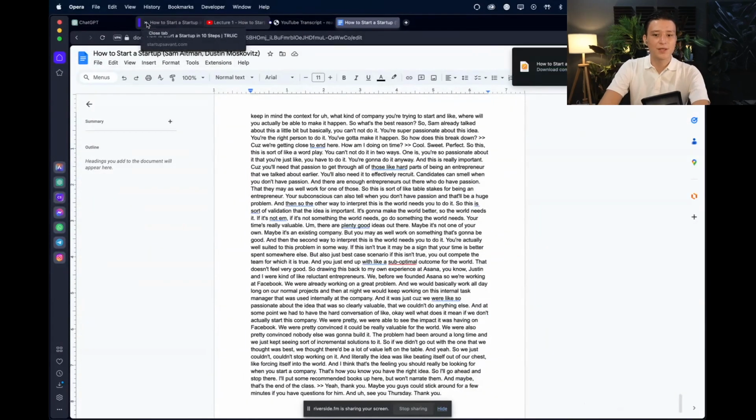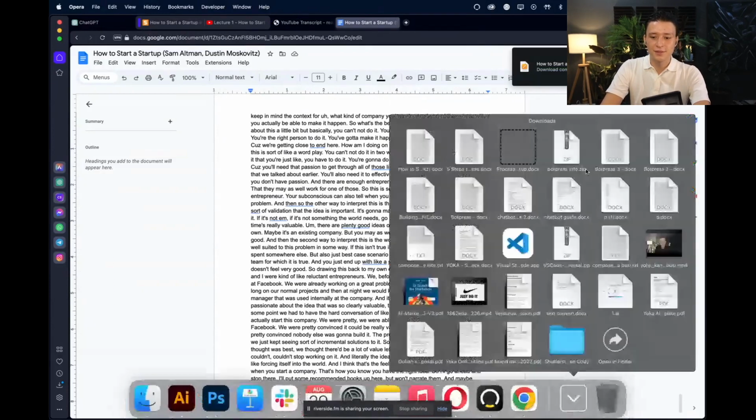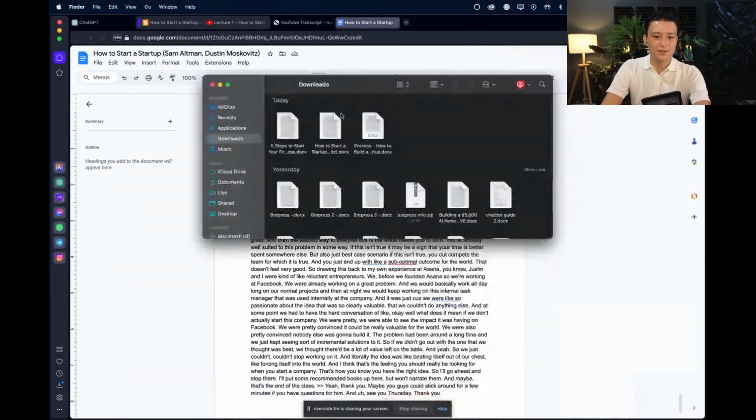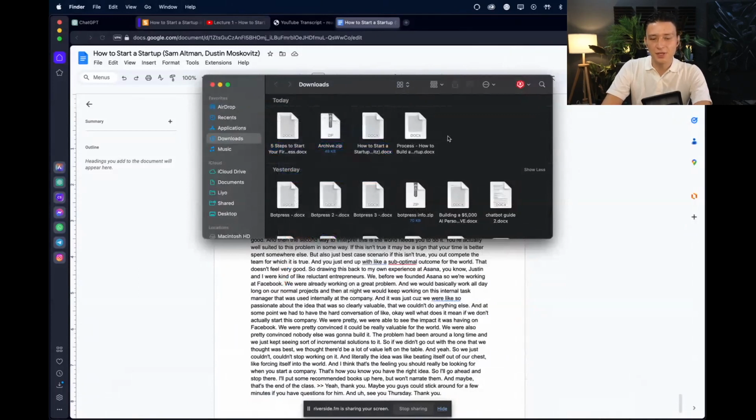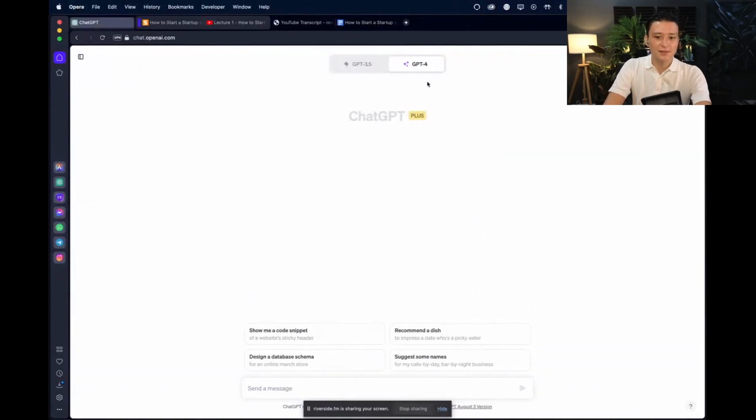Now, what you can do is go to your download folder, take the 3 documents that we just downloaded, select them all and compress them, turning them into a zip file. However you do that on Windows, I forgot, but you'll figure it out. Let's just call this startup approaches. And then we go to ChatGPT, to code interpreter.